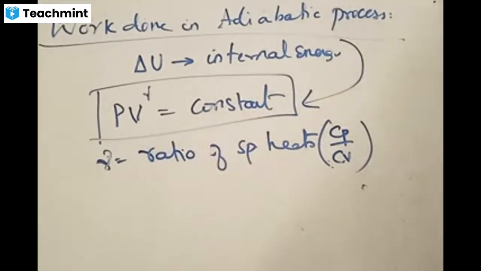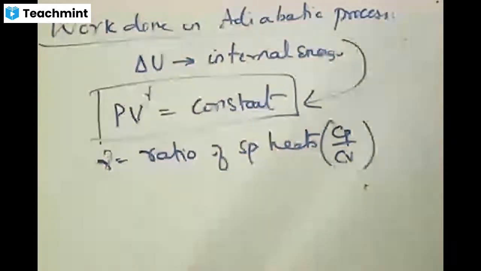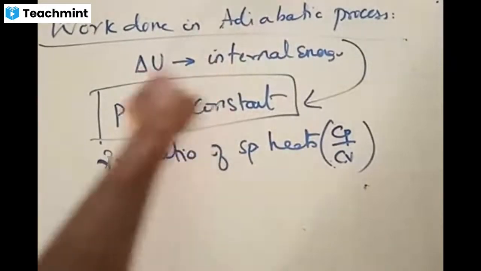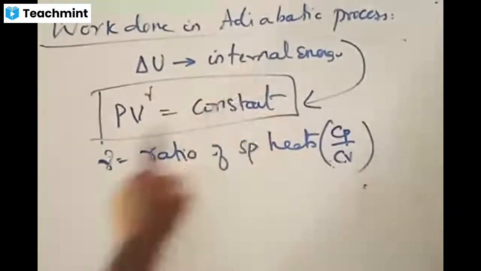Adiabatic process is that process in which heat supplied will result only in the change of internal energy of the system. Internal energy change means changing from one state to the other state. Change of system is governed by change of state. What is change of state? Either from solid to liquid or liquid to gas. This is a change of state. Change of state is governed by what? Is governed by the change of internal energy. If these changes are taking place, then it is called an adiabatic process. Adiabatic process change takes place in terms of internal energy.